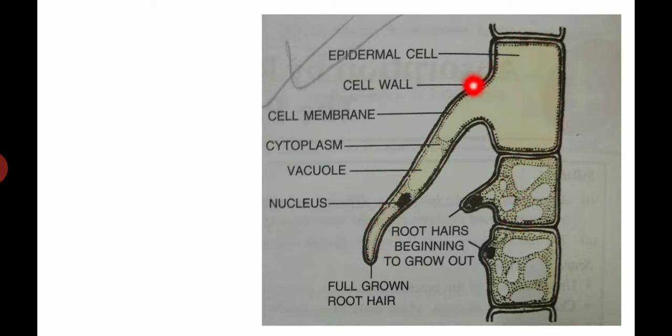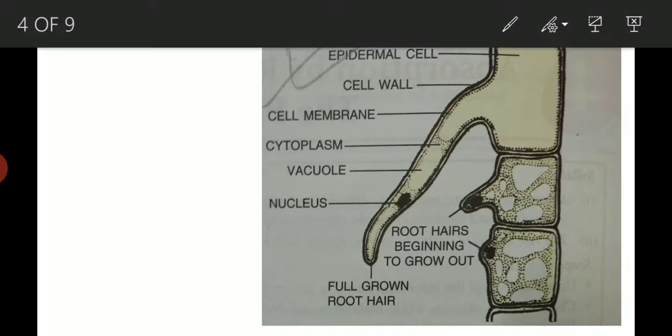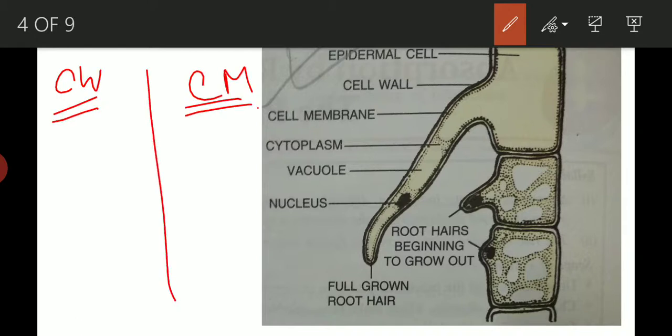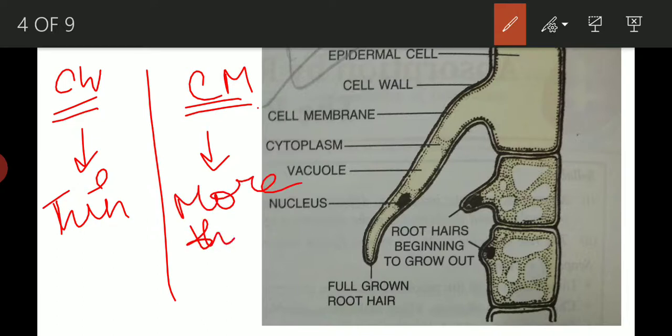So there is a cell wall and inside there is a cell membrane. Now there is a difference between the cell wall and the cell membrane. What is the difference? Cell wall is thin. Of course, cell wall is thin. Cell membrane is more thin. Very, very thin.